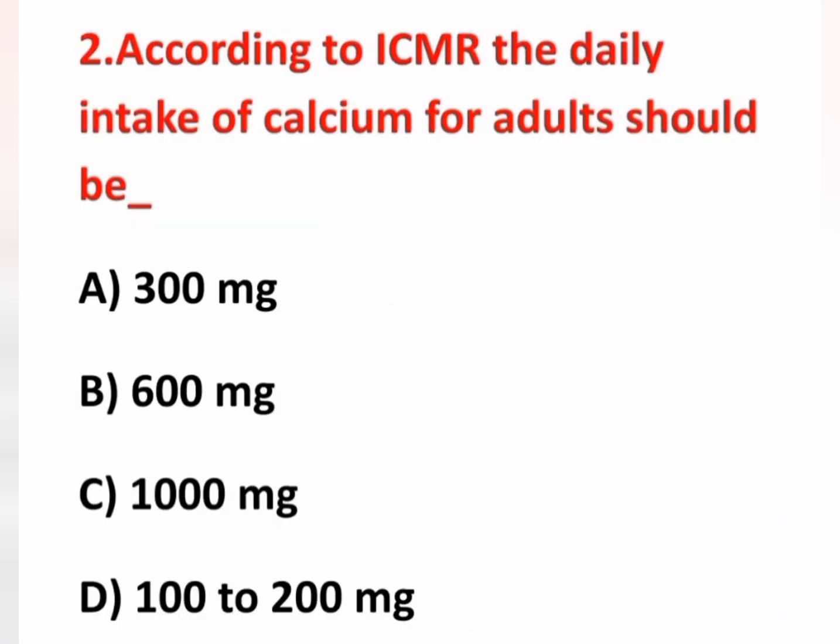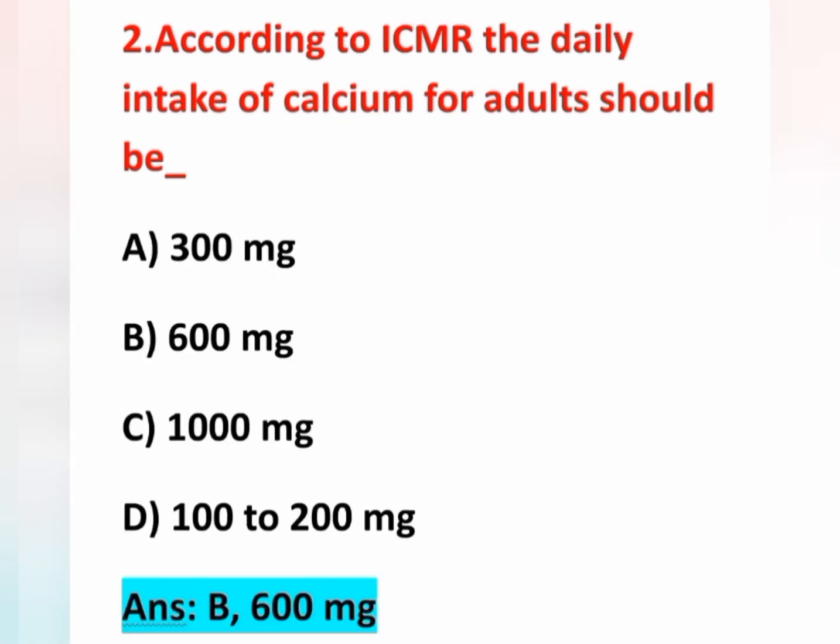Next, the second question: according to ICMR, the daily intake of calcium for adults should be. Option A 300 milligram, option B 600 milligram, option C 1000 milligram, option D 100 to 200 milligram. The correct answer is option B, 600 milligram. The daily requirement of calcium for adults is 600 milligram.